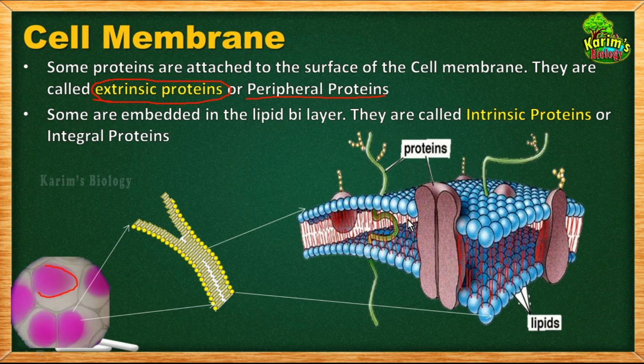Okay children, now try to understand this picture. In this picture you can clearly see the lipids, the heads of the lipid molecules and also the tails of the lipid molecules, arranged in two layers. This is the outermost layer of the lipid layer. This is the inner layer of the lipid layer. So as it is made up of two layers, it is called lipid bilayer. And in addition to that, proteins are also present. So let us find out where proteins are present.